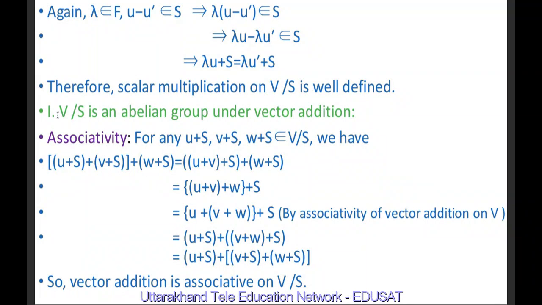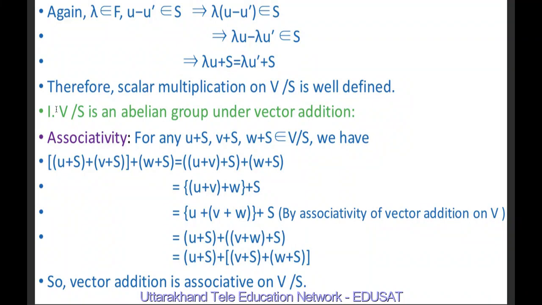Now, we will verify all the axioms of a vector space. First of all, we'll quickly remind ourselves what the axioms of a vector space are. A vector space consists of a set V, a field F, and two binary operations, vector addition and scalar multiplication, for all the elements of F and all the vectors in V.